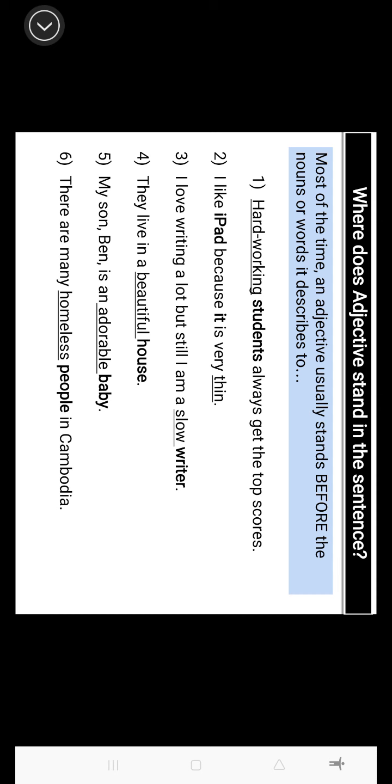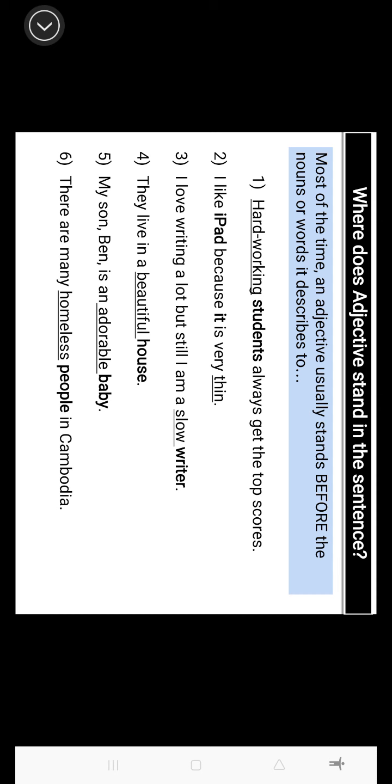Number three, I love writing a lot, but still I am a slow writer. So yeah, slow here is an adjective and it tells you what kind of writer you are. So you are not writing fast, you are a slow writer, right? Appearance or types of writers.